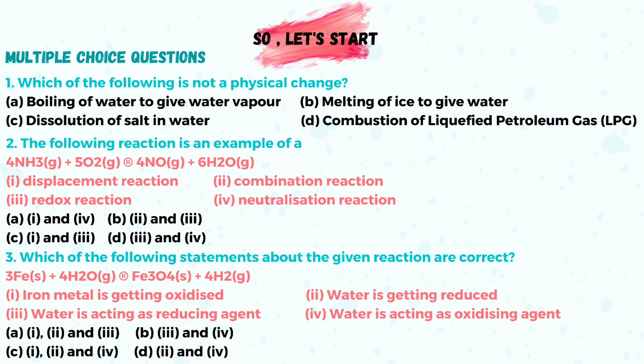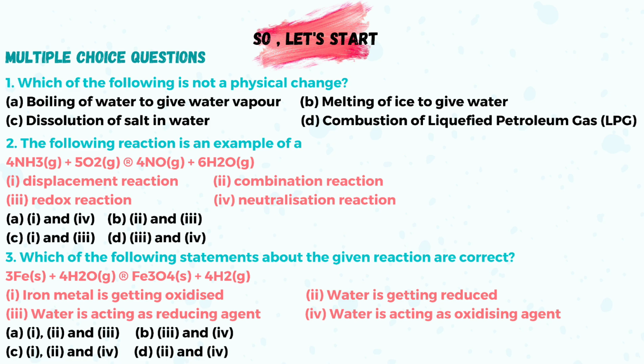No, since in this reaction there is no acid and no base. In the neutralization reaction, as you know, there is a combination of acid and base. So what is the correct statement here? The option C, first and third. It means displacement reaction and redox reaction. This is the right answer, friends.